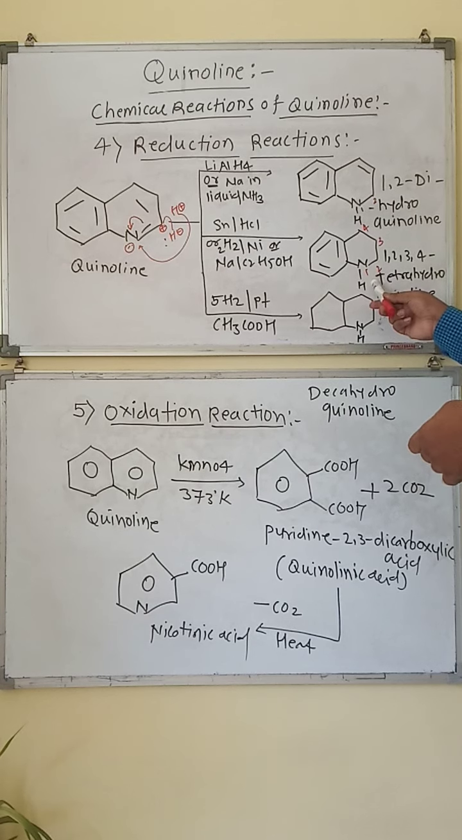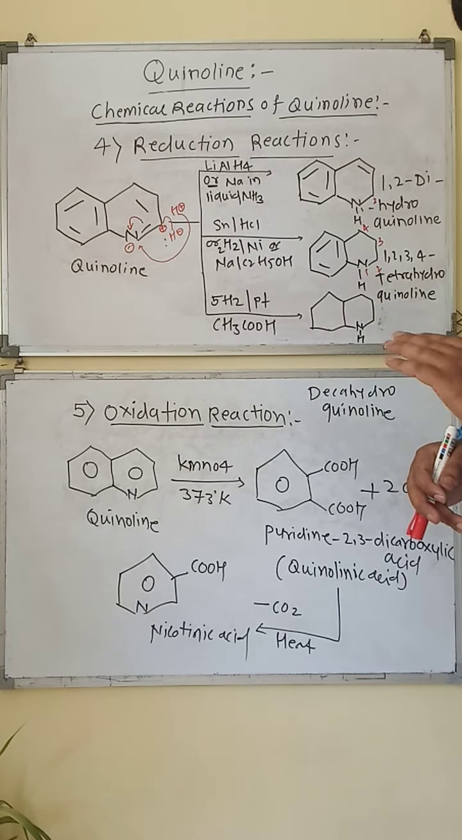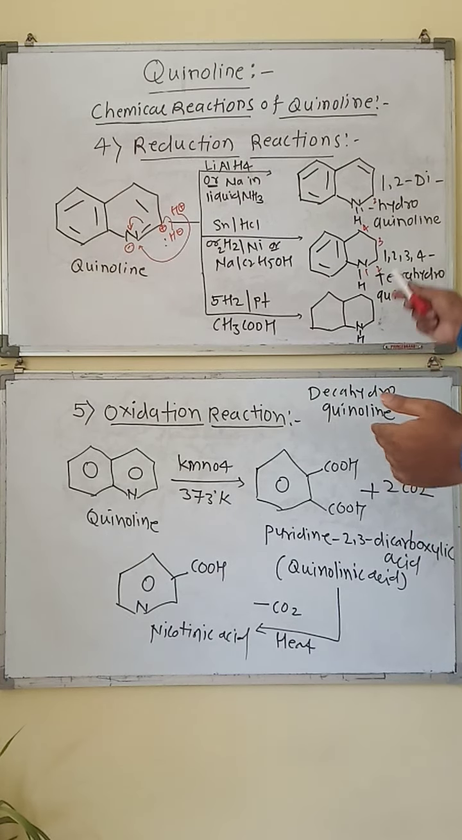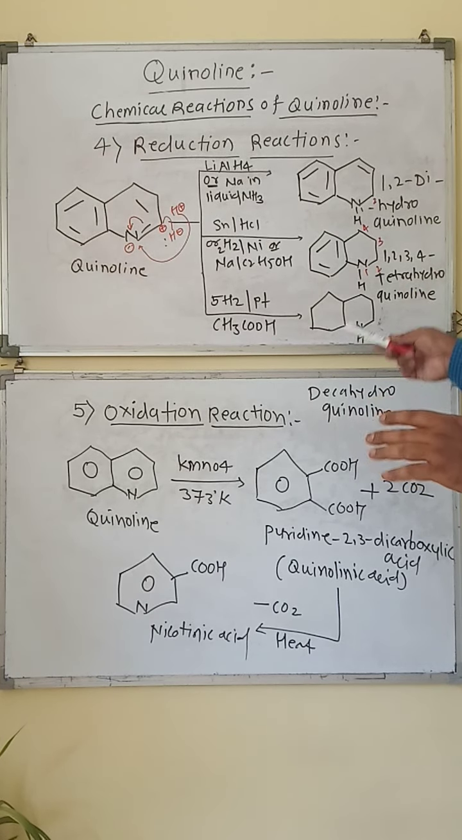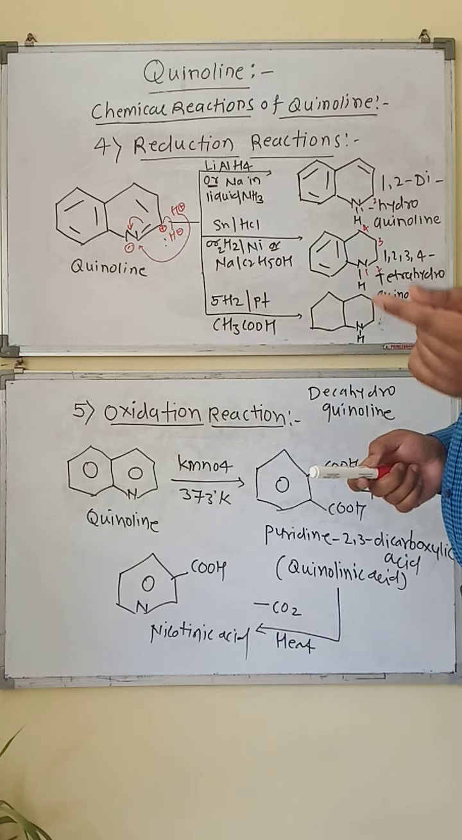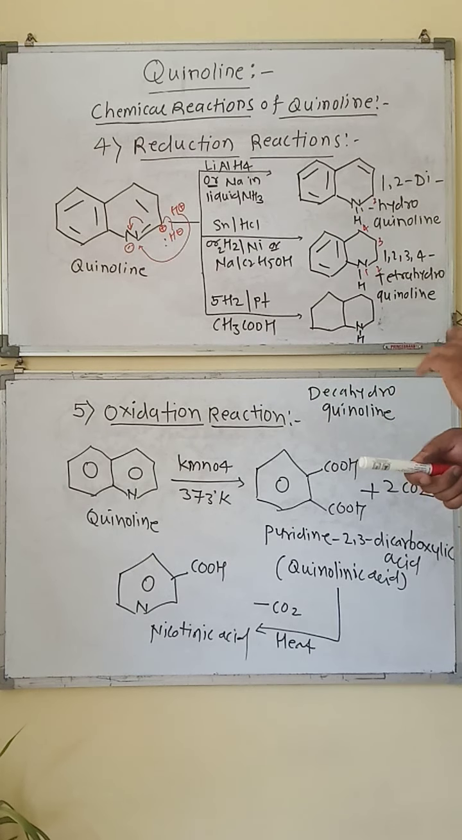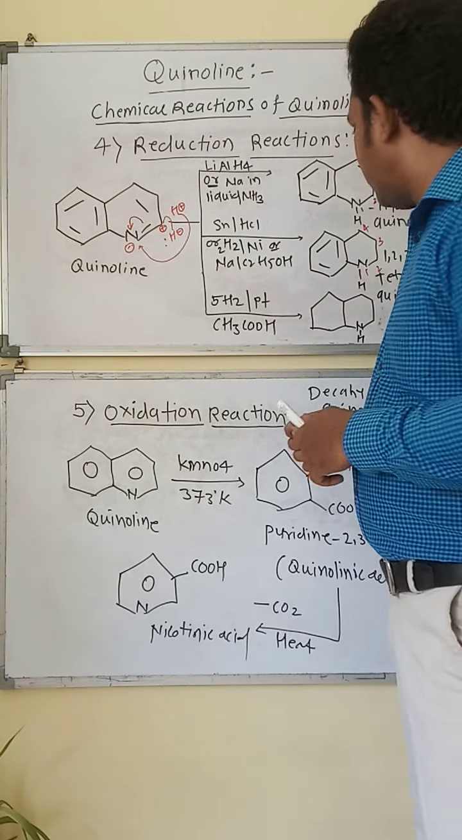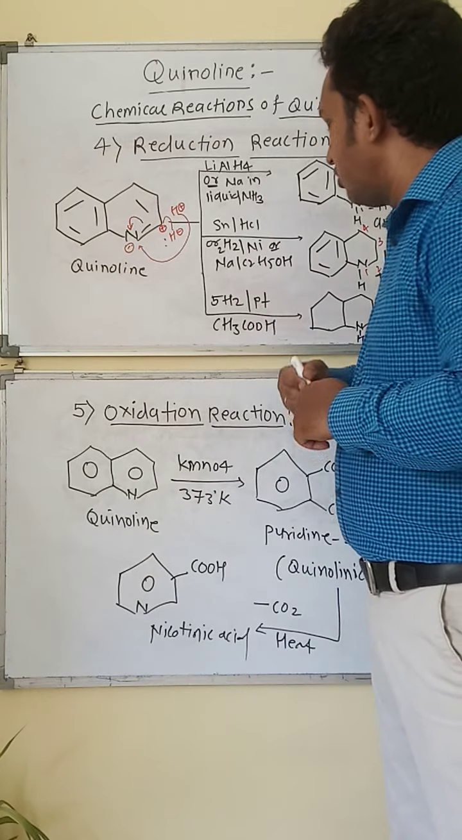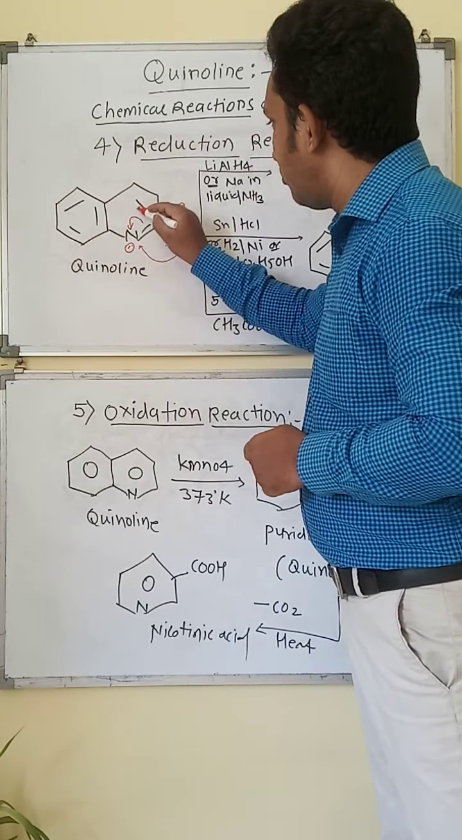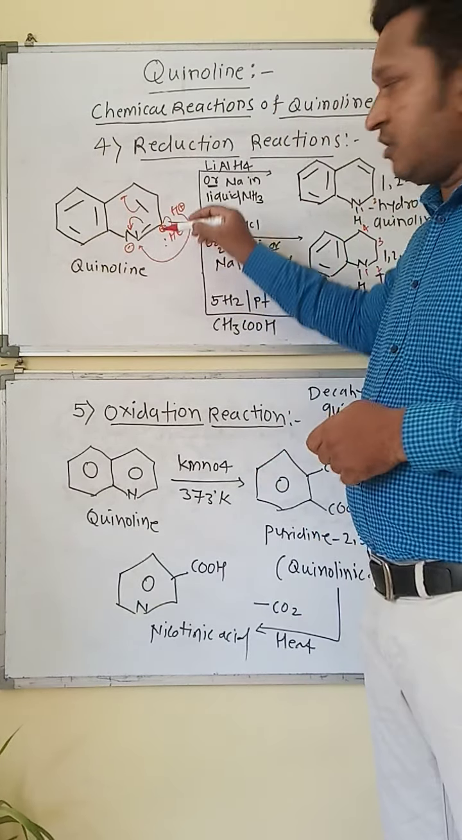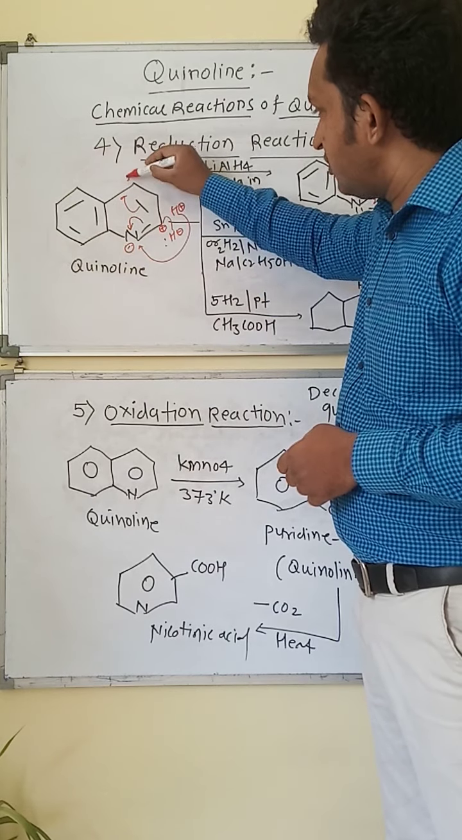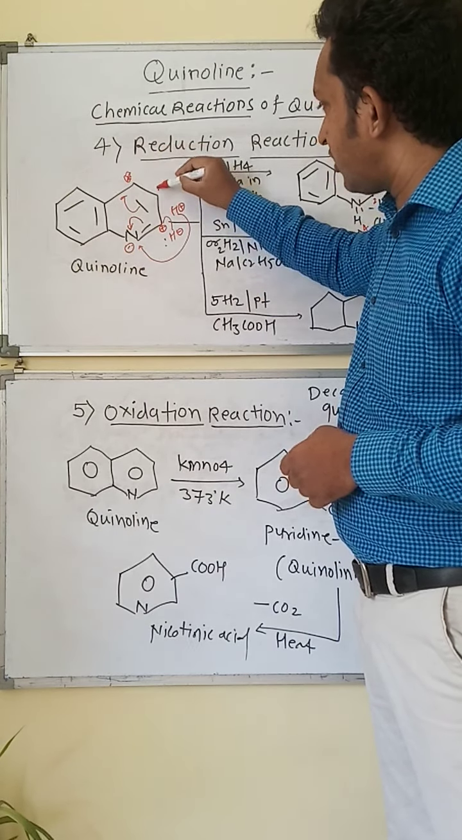Okay, so the first number, nitrogen, is saturated by hydrogen, and the second, third, and fourth number carbons of the pyridine ring in the quinoline are also saturated by hydrogen, so it is called 1,2,3,4-tetrahydroquinoline. In this reduction reaction, the second bond also shifts toward this carbon, so this carbon is electron rich and this one is electron deficient.